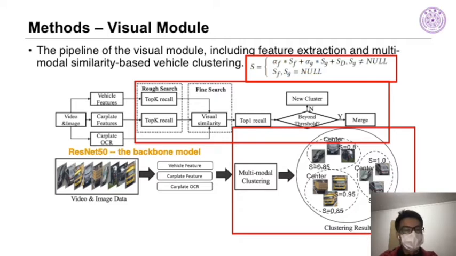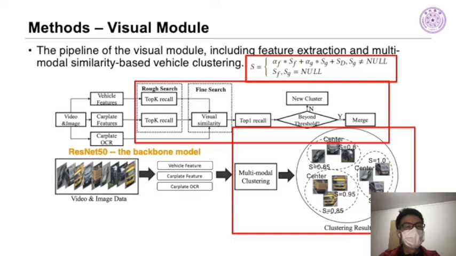We aim at clustering the vehicle records that belong to the same vehicle. The output of this clustering algorithm is a list of candidate images ranked by the corresponding similarity scores. First of all, we use the size similarity to calculate the visual similarity between two vehicles. We use the similarity of car plate features and vehicle features to search the top K records of given images.